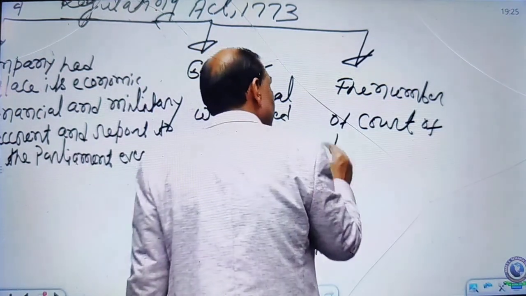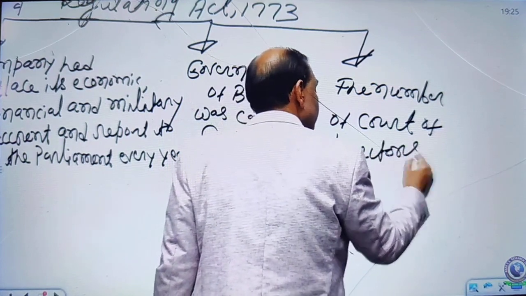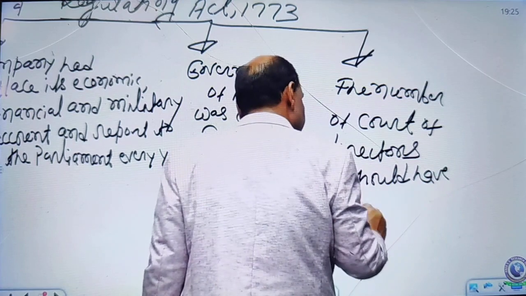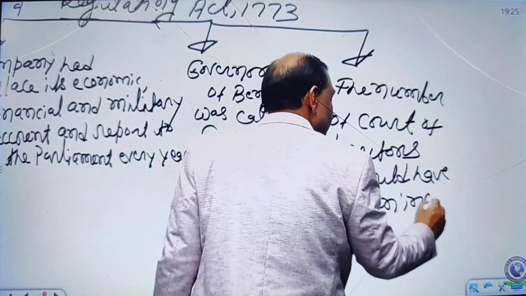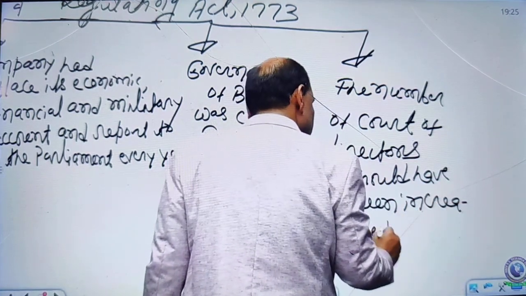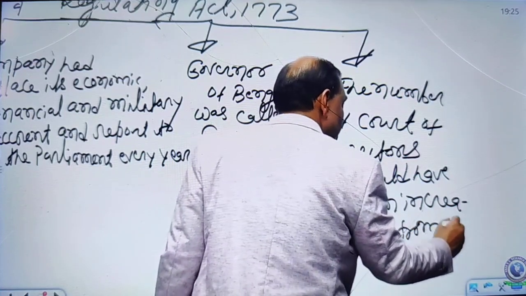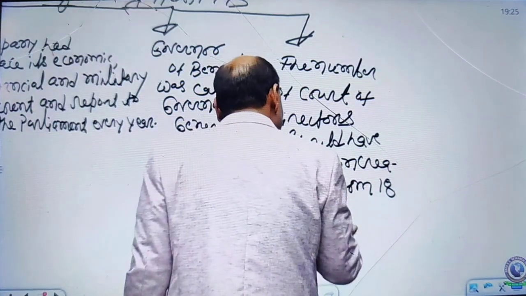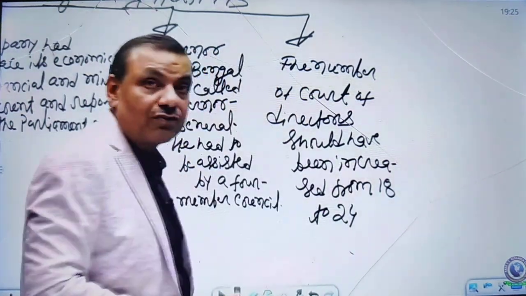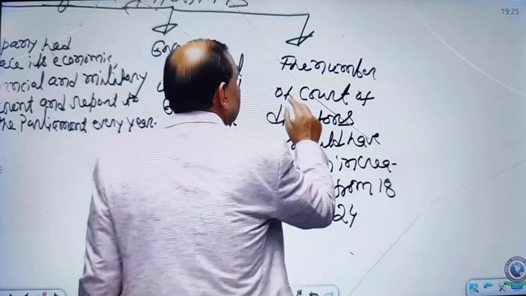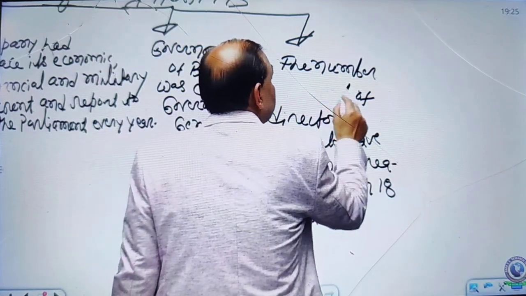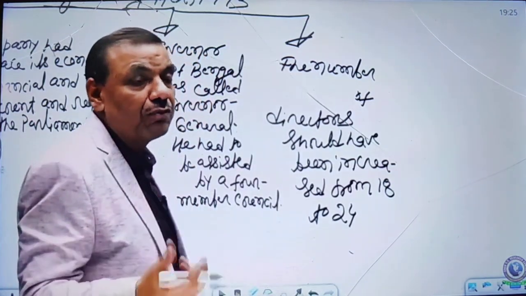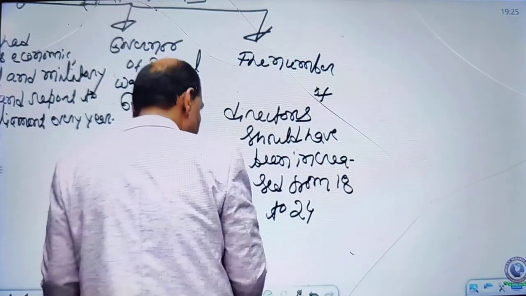The number of directors would have been increased from 18 to 24. The number of directors, not board of directors, sorry. In the court of directors, the total number of directors would have been increased from 18 to 24.